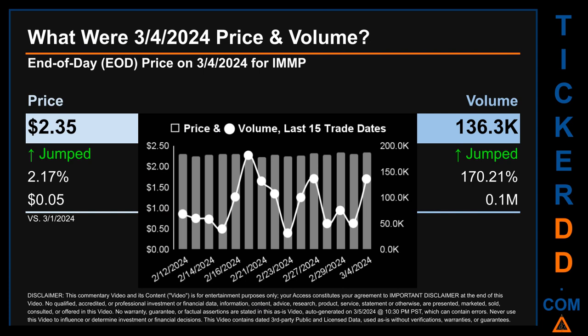The graph shows price and volume for the last 15 trade dates. Across a range of 12 cents, the max and minimum end-of-day price were respectively 2.35 and 2.23. Volume saw a range of 150.3 thousand, from a day low of 31.6 thousand to a day high of 182,000.